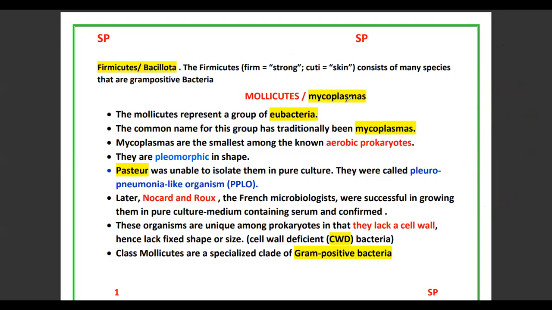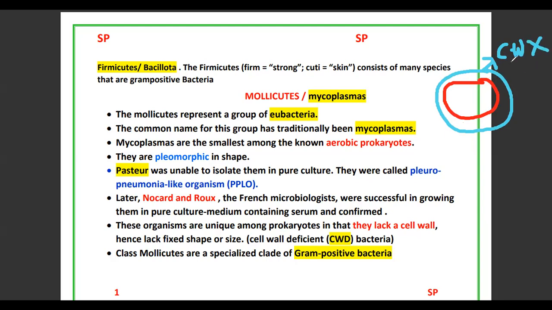What is the major definition of Mollicutes or Mycoplasma? It is very simple and easy. Which bacteria do we call Mollicutes or Mycoplasmas? Generally, bacteria are covered with a special layer that is called the cell wall.